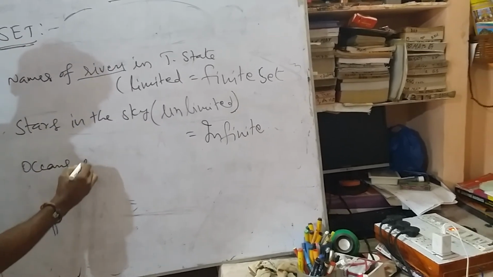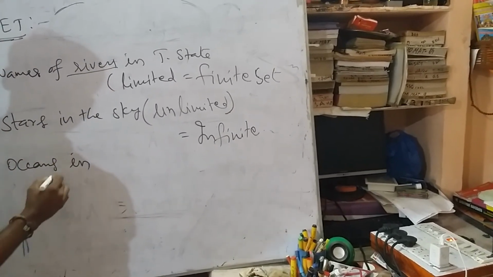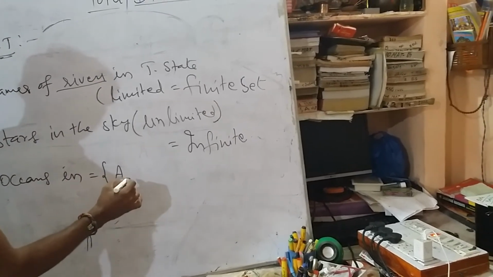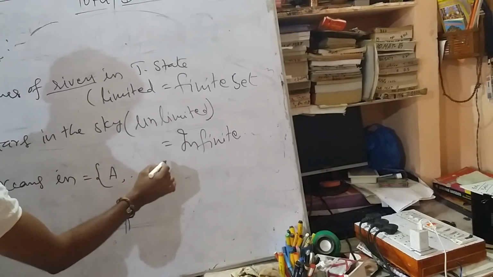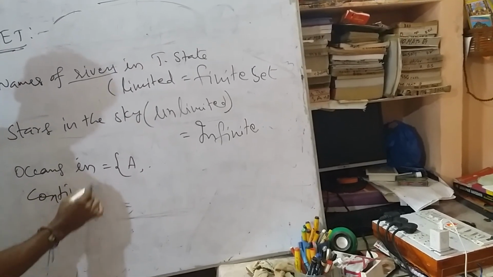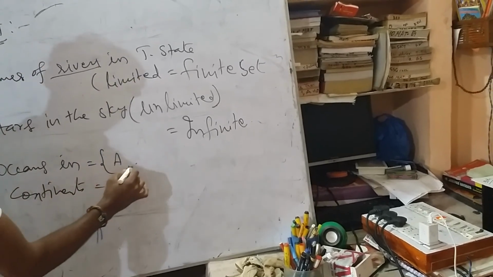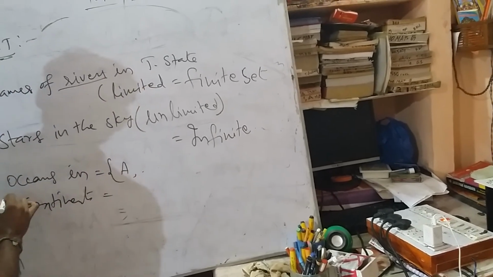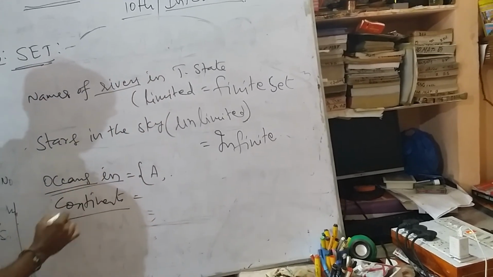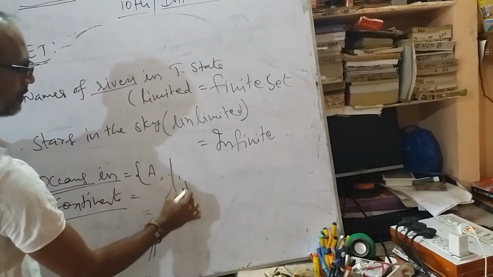Oceans are countable. How many oceans do we have? Asia, Atlantic. And how many continents? Continents and oceans in the world are all limited.